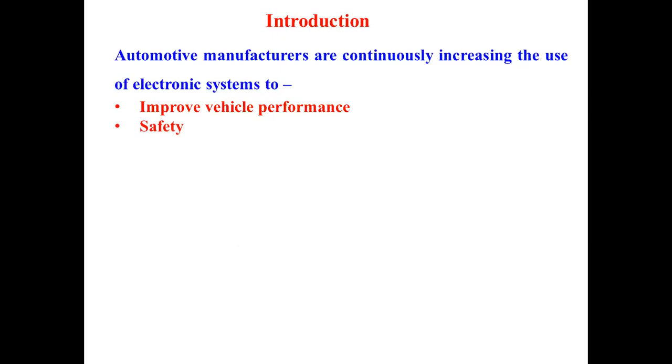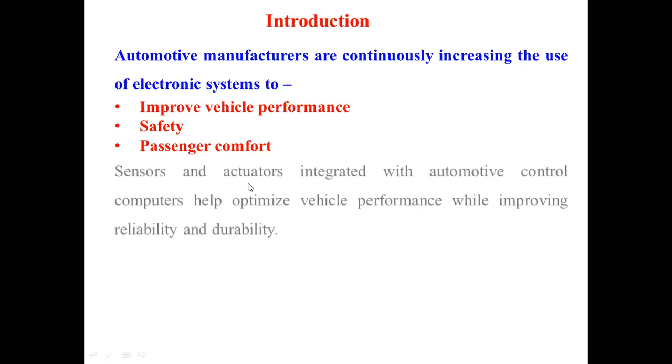We can have maximum safety when using these electronic systems. Again, we get maximum passenger comfort, that is HVAC, heating, ventilation, and air conditioning system, which we can use effectively with these electronic components.